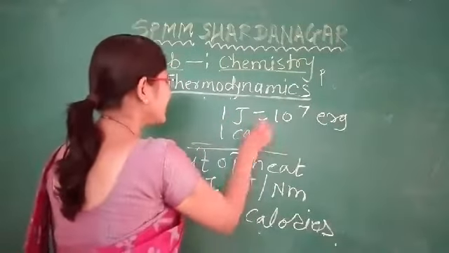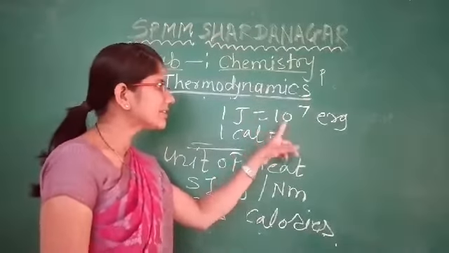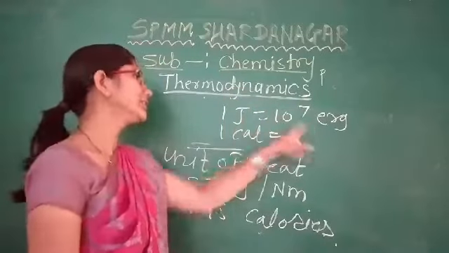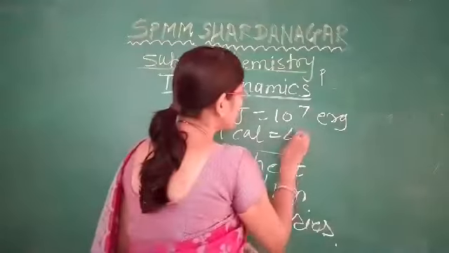1 calorie is equal to 4.184 joule. All of you remember the conversion factor between the joule and erg.